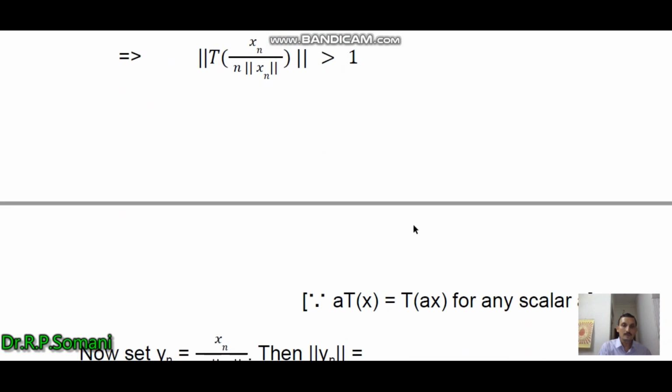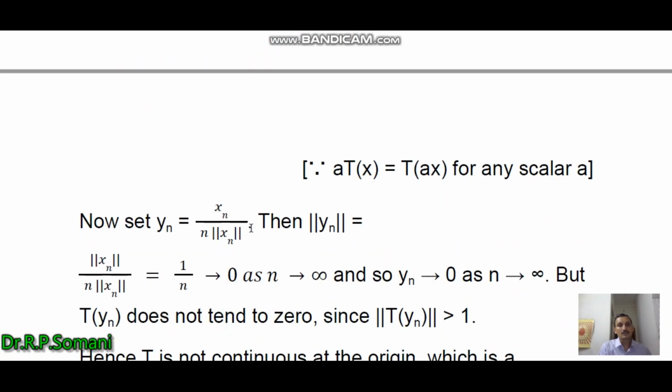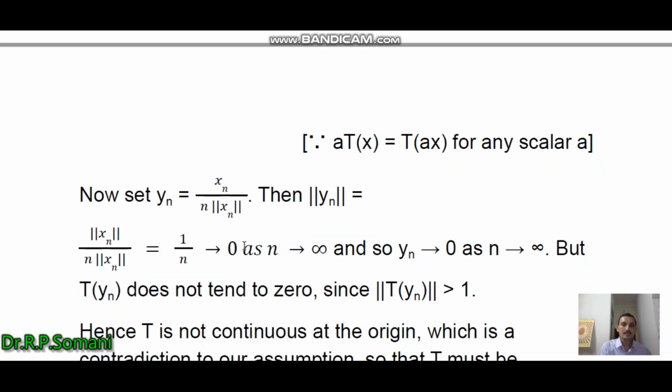So now we choose yn equal to xn upon n norm xn. Then norm of yn equals norm of xn upon n norm xn, that is 1 by n, and this tends to 0 as n tends to infinity.